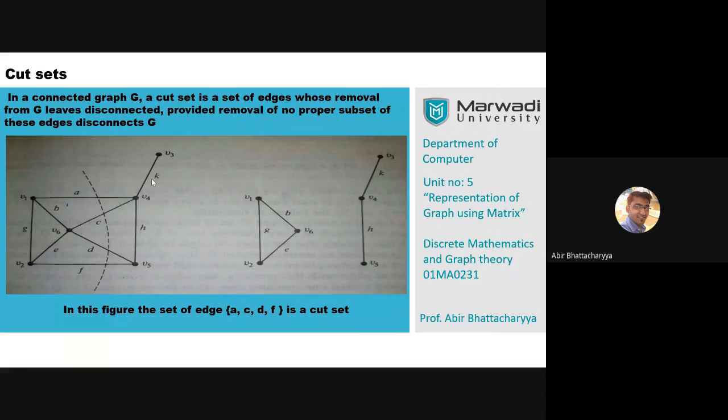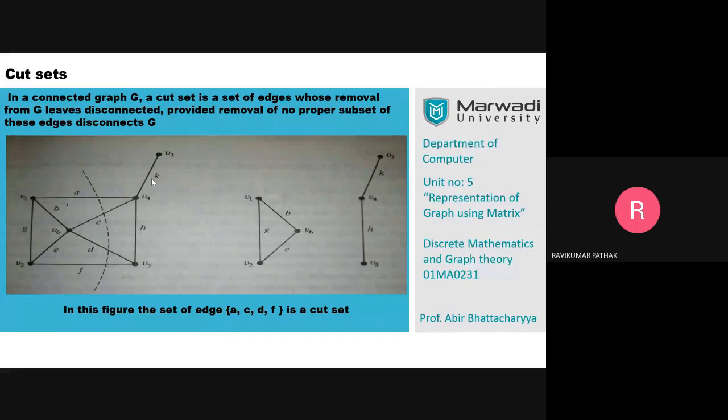Like Ashish has done. Ashish has done ACH. ACH is a perfect cut set. If I apply ACH as a cut set, I can make that graph disconnected. Similarly, ACDF is a cut set. Yes, Ashish, well done. ABEF is also a cut set, a vertical cut set. Similarly, ABG is also a cut set. We can disconnect V1 from all the other vertices using ABG.